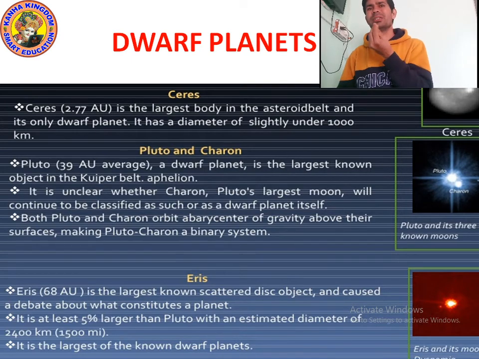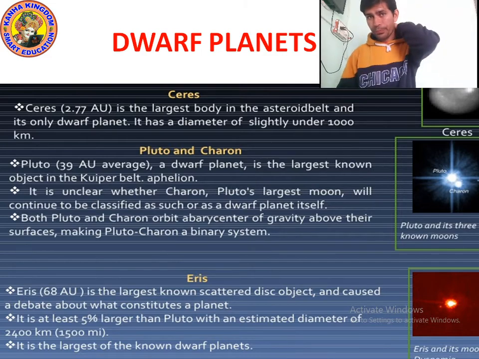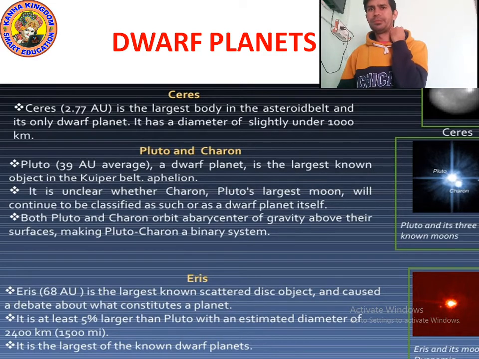Its estimated diameter is around 2400 kilometers. Remember kids, which is the largest dwarf planet? Eris.